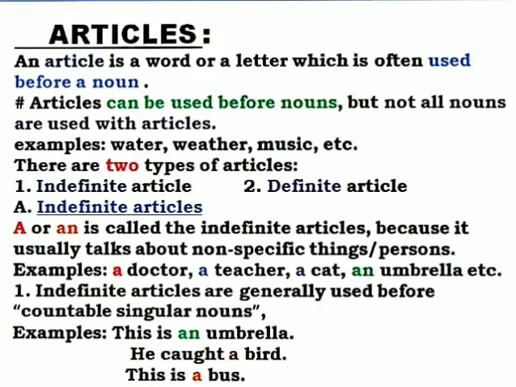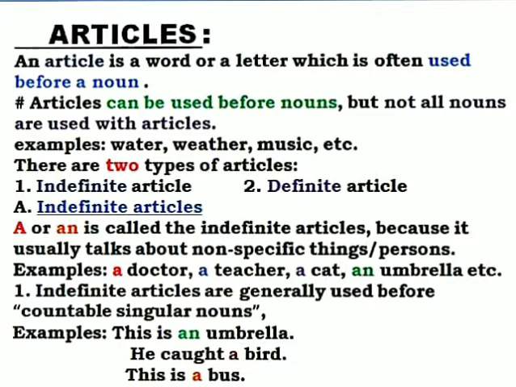Now there are two types of articles and we know what those are: indefinite articles and definite articles. So what is an indefinite article? A or an is called the indefinite articles because it usually talks about non-specific things or persons. For example, what are indefinite articles? A or an. Why are these known as indefinite articles? Because they talk about non-specific things, meaning not particular things or persons.